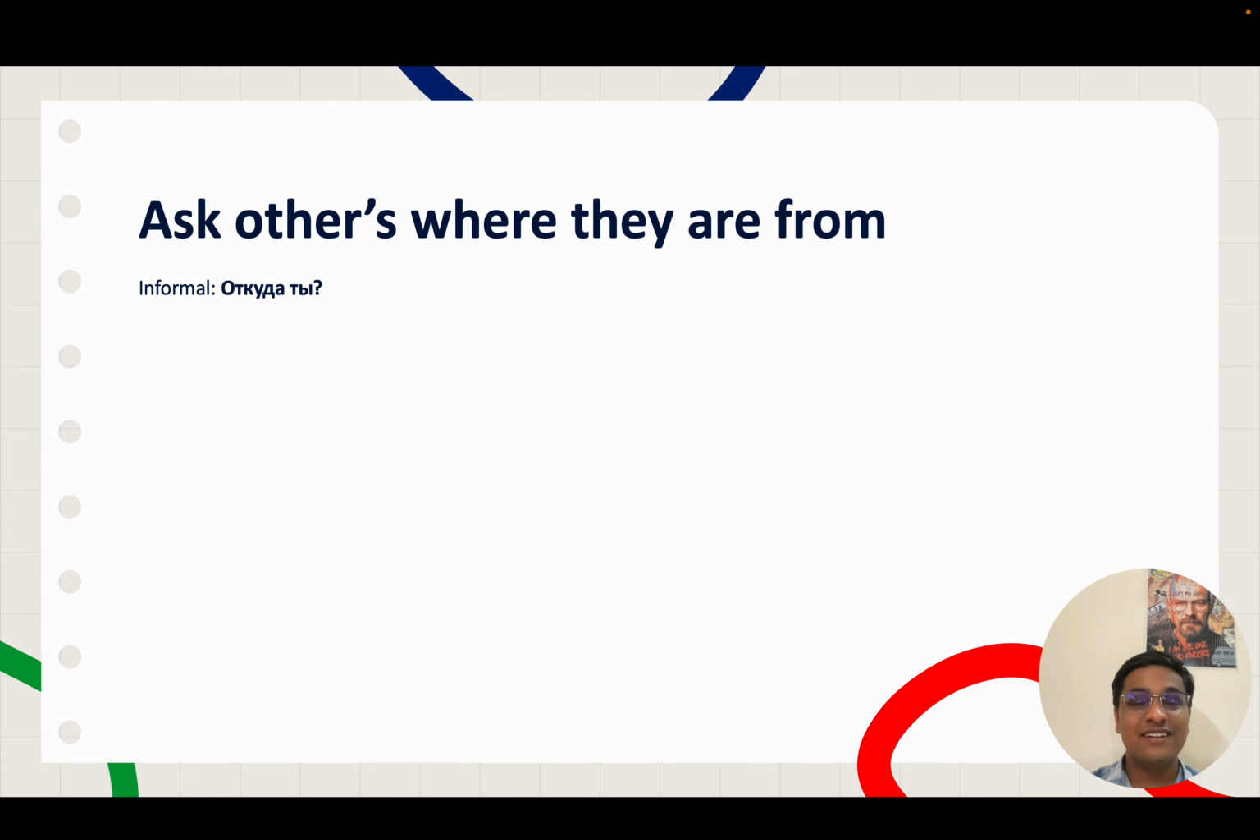You would say, Откуда ты? Ты is the informal word, so it's the informal way of asking. And the formal, or polite, way of saying it is, Откуда вы? Откуда ты and Откуда вы. In this word, Откуда, the O is unstressed, hence this is read as Аткуда. It means, where are you from?